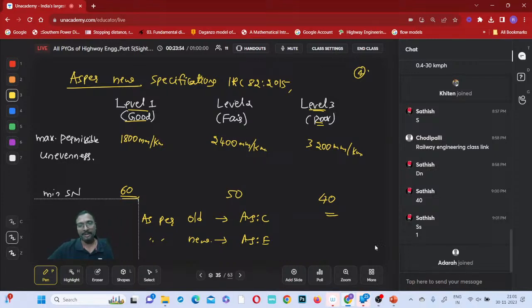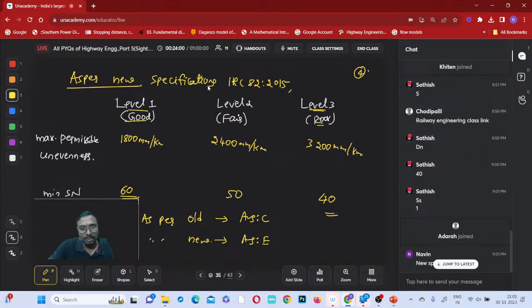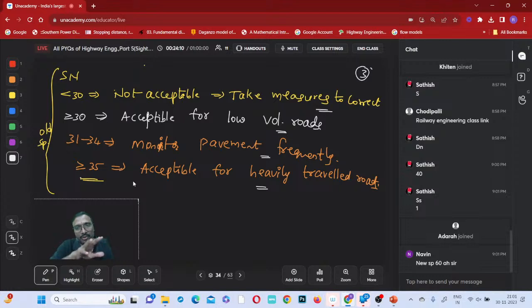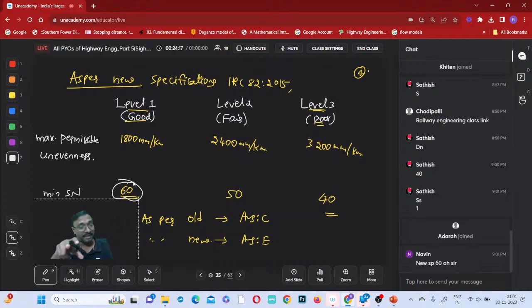Note this. This is as per the new specification. Whenever you get a new question at present, answer according to the new specifications only. In the old specification, they did not mention level 1, level 2, level 3. They mentioned just the value, and from this we assume it is level 1. But in the new specification, IRC 82:2015 code, they have mentioned level 1, level 2 and level 3.